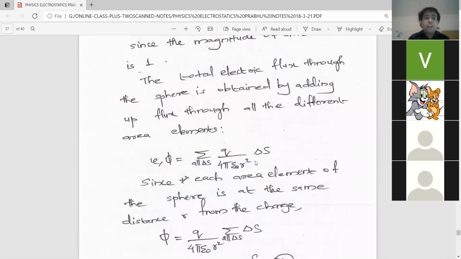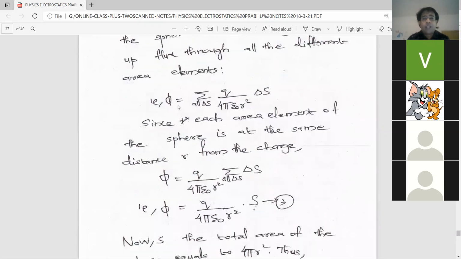And then we have to find out the total electric flux. The total electric flux phi is obtained as the sigma of all delta S. It means that we are finding the electric flux passing through each small surface area, and we take the summation of that. That is the meaning of sigma of q by 4 pi epsilon 0 r square into delta S. In this equation, radius vector r is constant, charge q is constant, and 4 pi epsilon 0 is a constant. So all of these terms are taken outside.